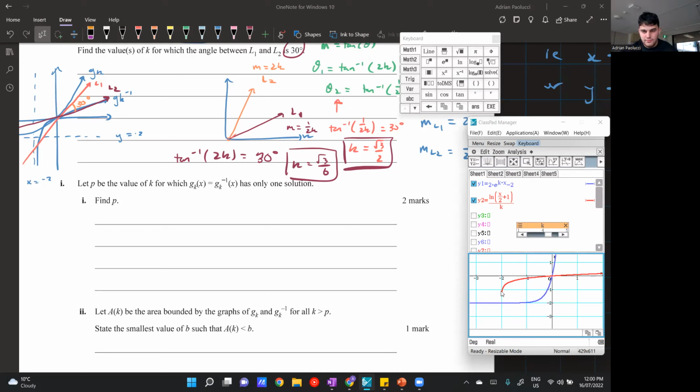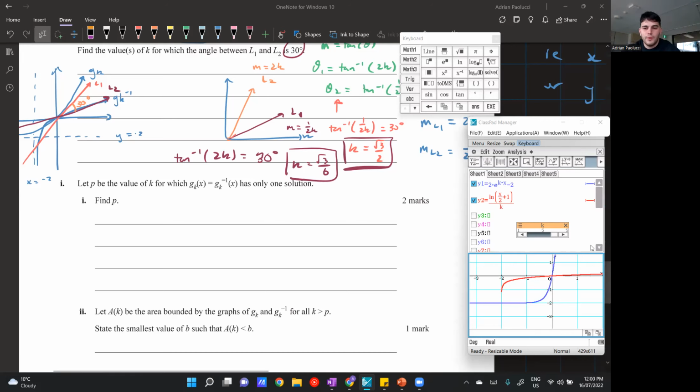So the graph, the calculator can't handle it. But you can see it's still got one intersection. So let's try and reduce it. I can see that the graphs are getting further away from each other. These graphs are kind of close to each other. So when you increase the value of K, it's getting further and further away.